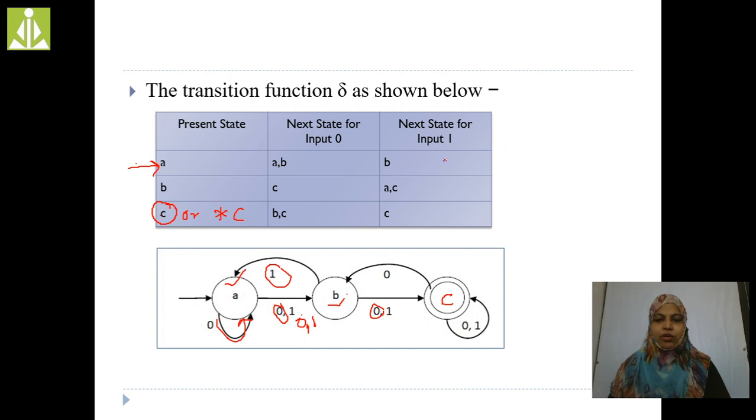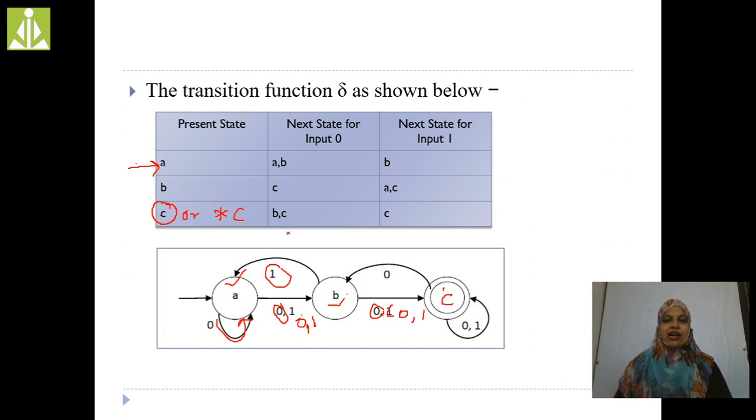Again, B on 1, we have to reach this C. So here we are going to write 0 comma 1. B on 1, we are reaching C, and B on 1, we are reaching A, right?